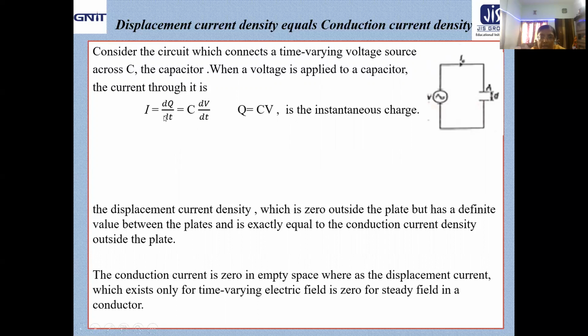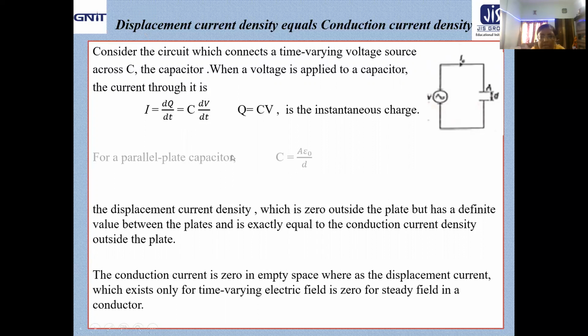That current is I = dq/dt, the rate of change of charge, where the instantaneous charge Q can be written as C times V, where C is the capacitance of the capacitor and V is the potential used here. Capacitance will not change with time, so from dq/dt we get I = C dV/dt.